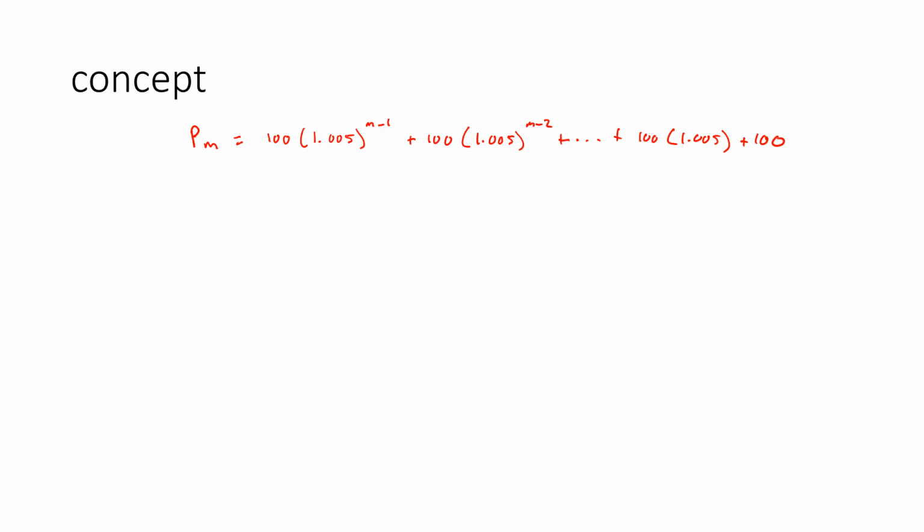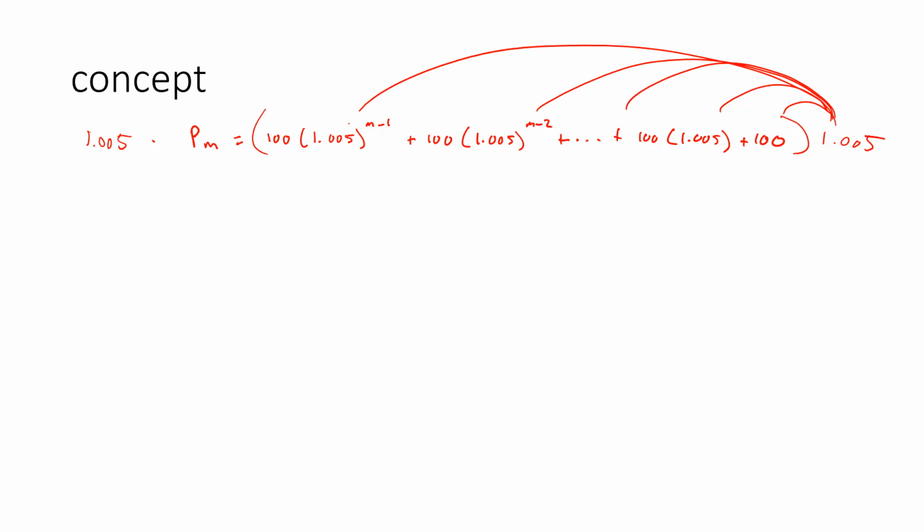All right? Which doesn't really look like a pretty formula, right? That looks pretty messed up, actually. What I'm going to do, though, is take this equation, this whole thing, and multiply both sides by 1.005. So this whole thing gets multiplied by 1.005. So this is actually being distributed to all of these terms inside of here.